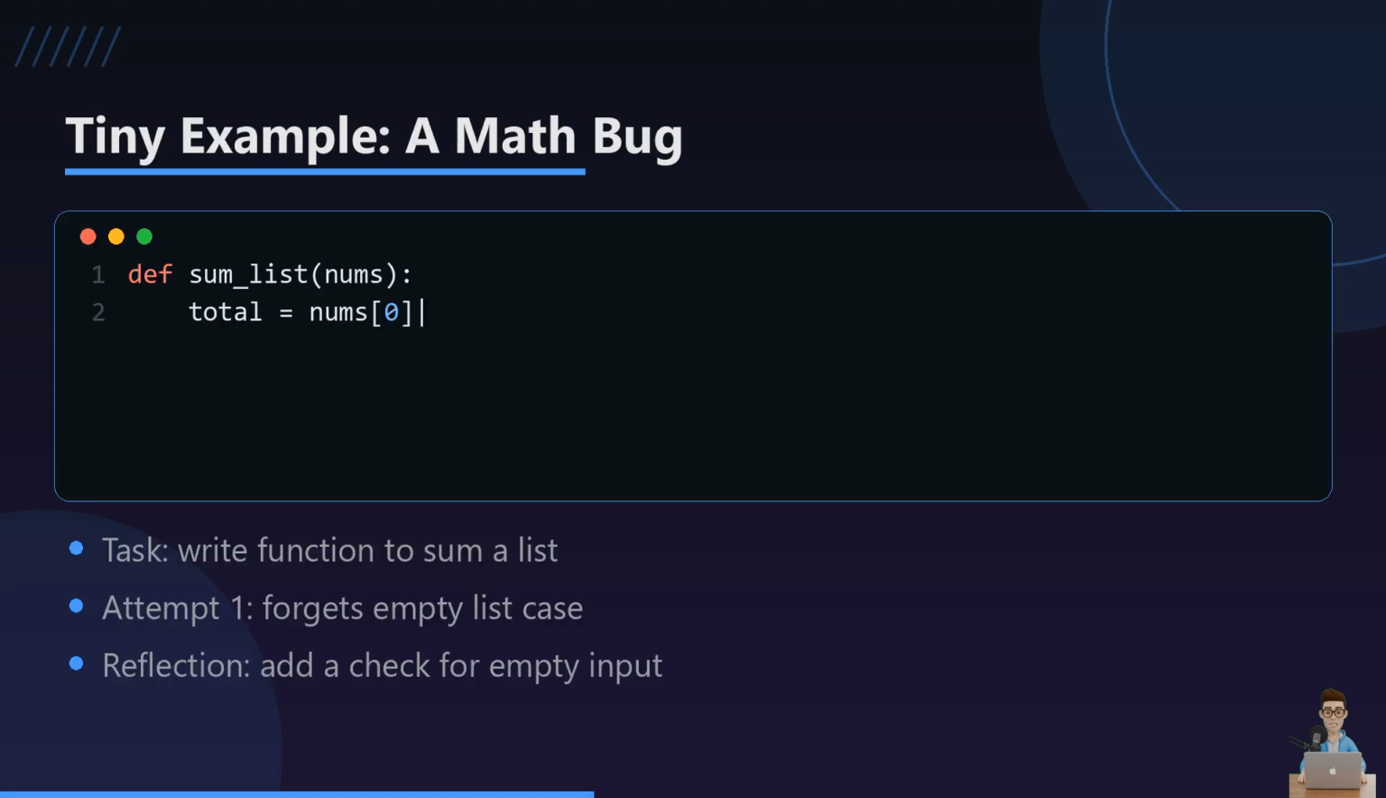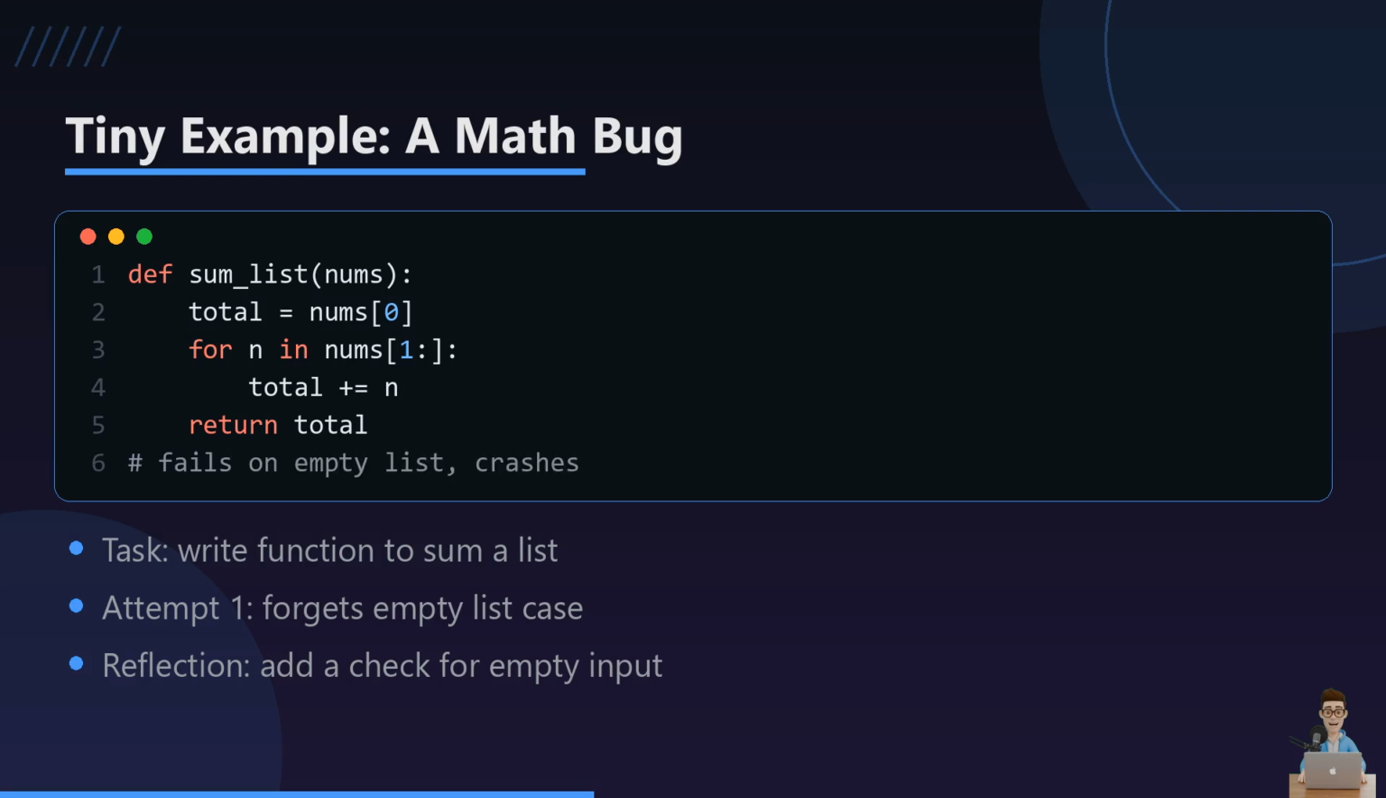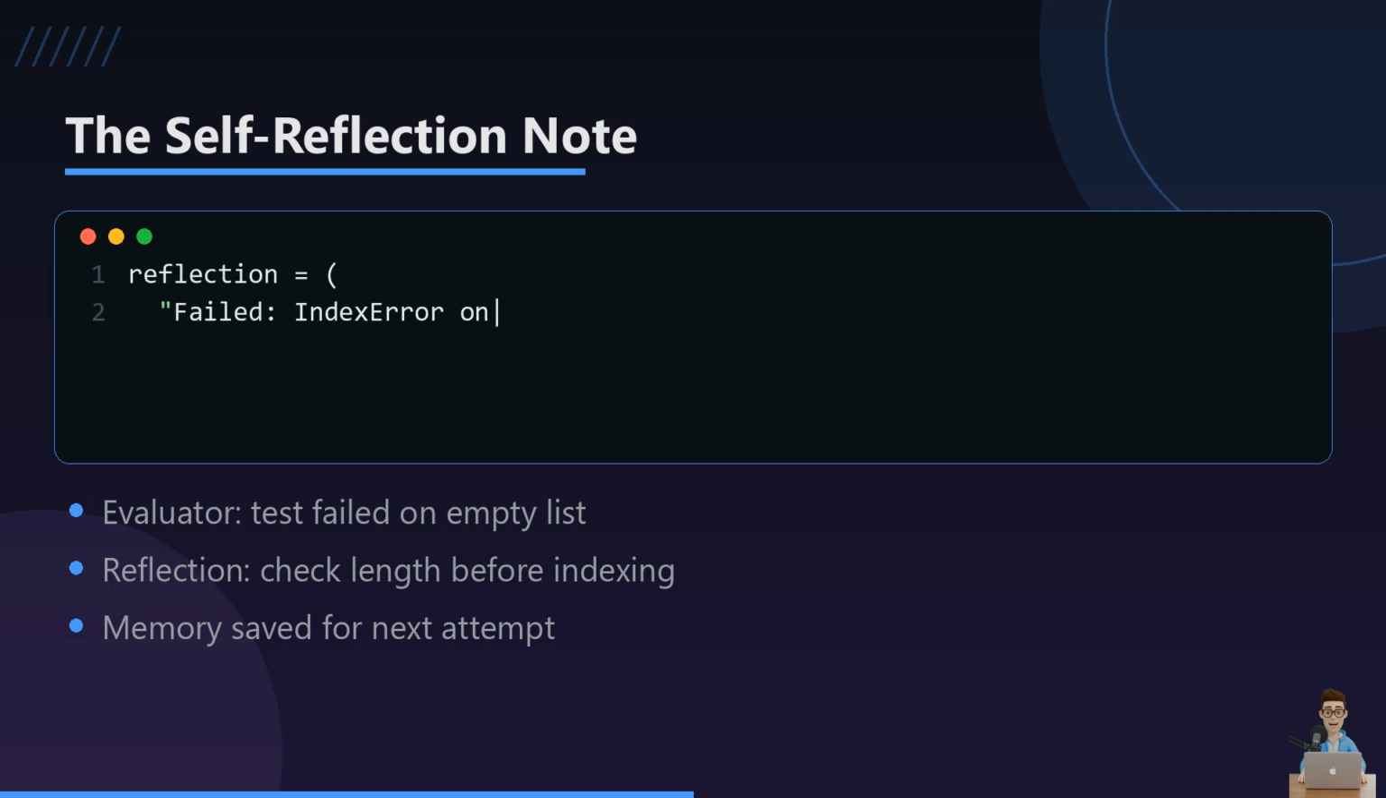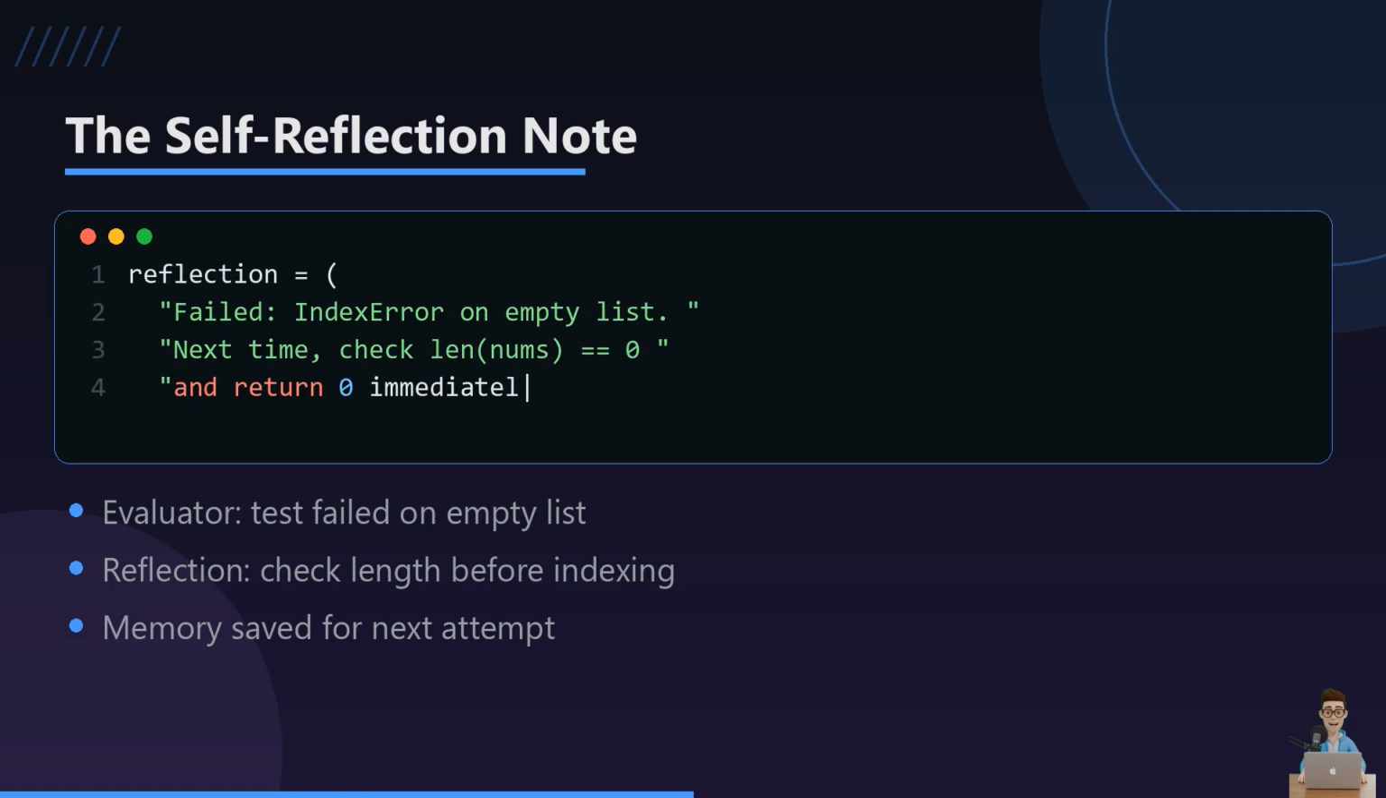Let us make this concrete with a tiny coding example. The agent writes a function to sum a list of numbers, but it assumes the list always has at least one item. Feed it an empty list and it crashes. This is exactly the kind of small, fixable mistake Reflection is built to catch. After the crash, the evaluator flags exactly which test failed. The reflection step then writes a short note in plain language, not code, just a lesson. That note gets added to the next prompt, so the agent does not repeat the same blind spot.